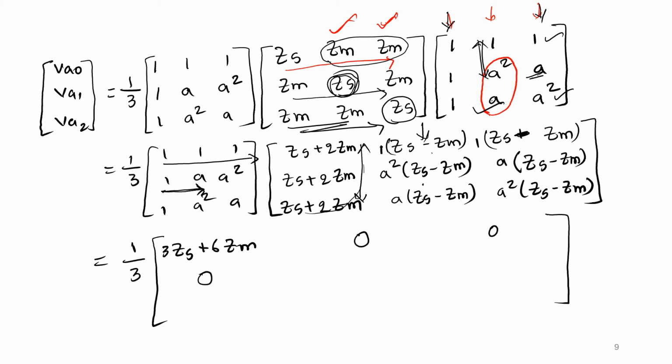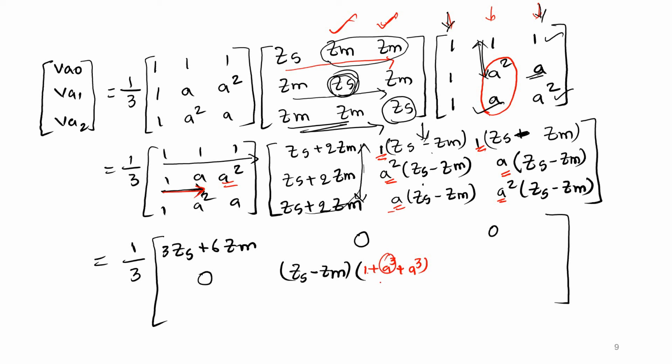Now if you multiply here, look at here. Again Zs minus Zm is common. Let us take Zs minus Zm as a common factor. Now multiply with only the coefficients. 1 into 1, 1 plus A into A square, A cube plus A square into A cube. Done. Now this side, what is the value of 1 plus A cube plus A cube?